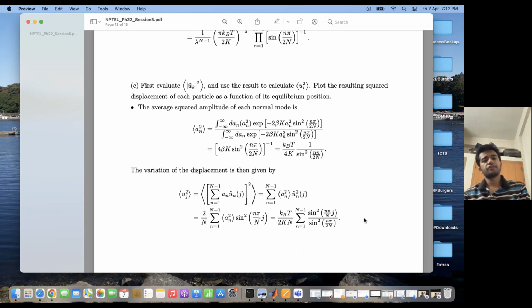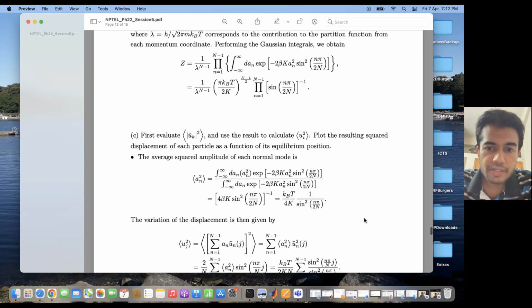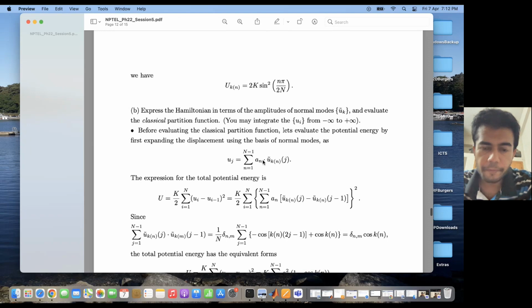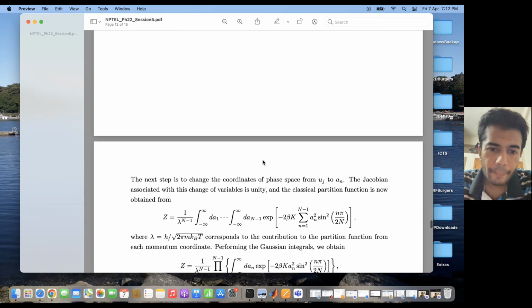So the next question is that first I have to evaluate expectation of mod u tilde k square, and then I have to use the result to calculate expectation of ui square, and then I should plot the resulting square displacement of each particle as a function of its equilibrium position. Okay, so what was u I had earlier? U could be expressed in this form, right?